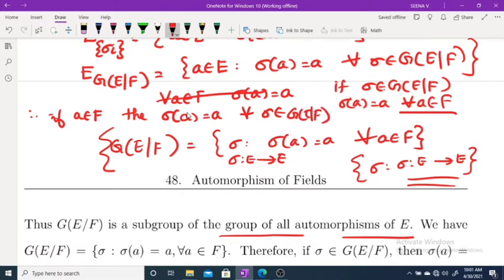If sigma belongs to G(E/F), then sigma(a) = a for every a belongs to F. Therefore, for every a belongs to F, sigma(a) = a for every sigma belongs to G(E/F). That means if a belongs to F, then a belongs to the set E over G(E/F). That means F is a subfield of E over G(E/F).